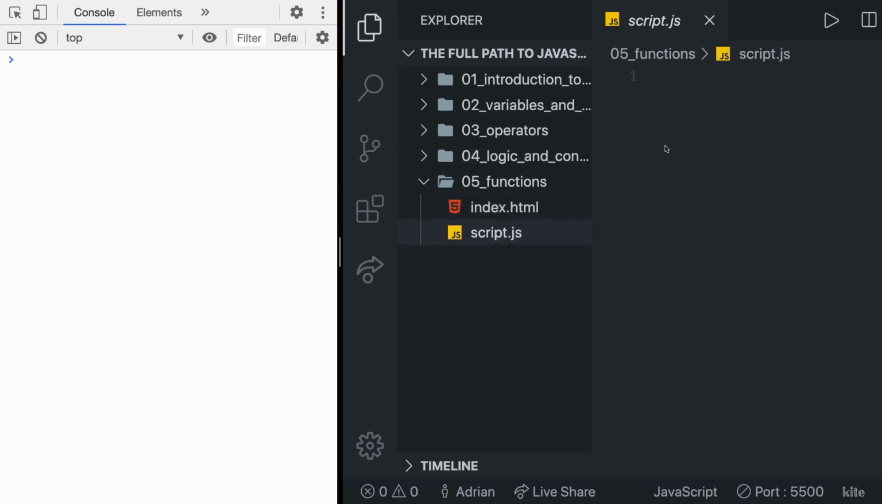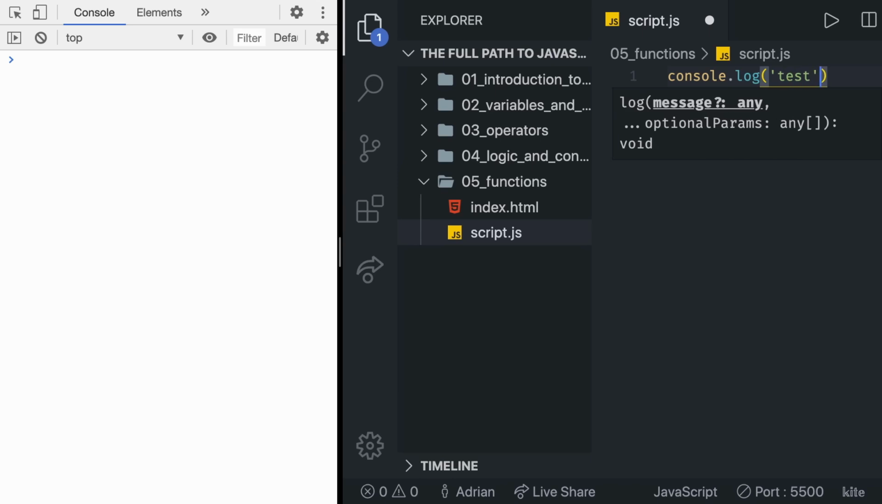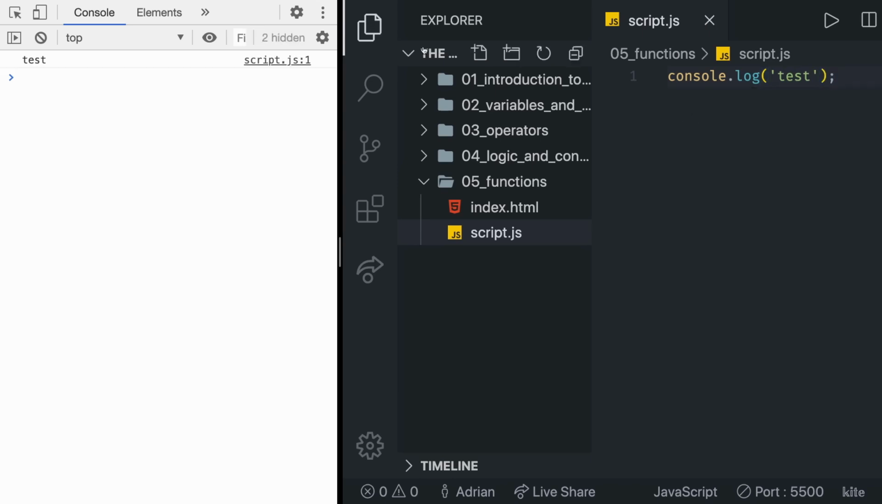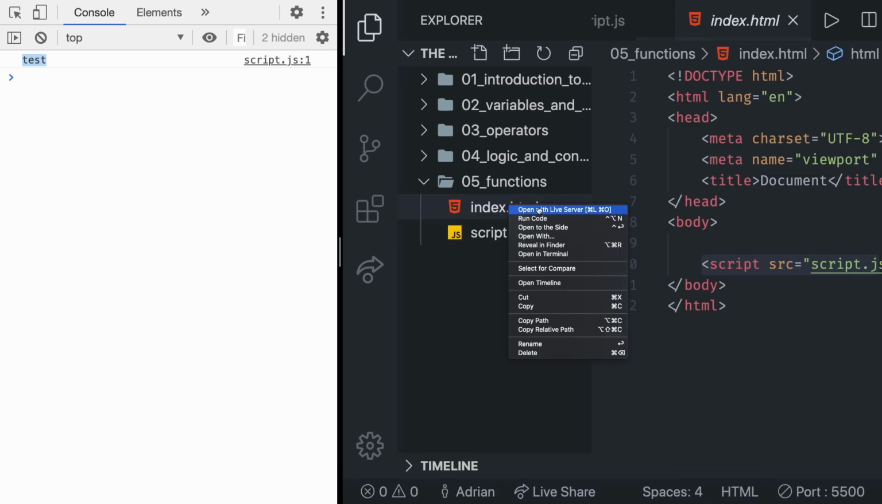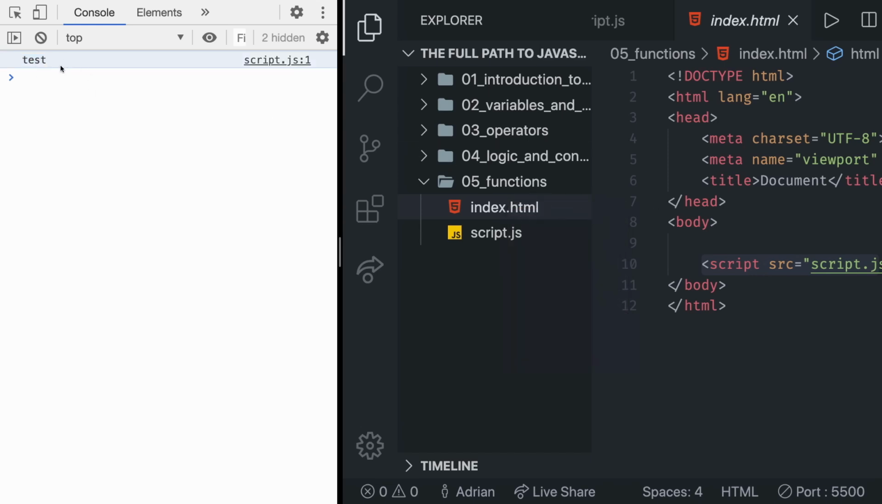In here, in the script, let's write a simple console log. Let's do test. And if we save this, you should be able to see this on the side. So I just right-clicked on the index.html and opened it with Live Server. Afterwards, I just opened the console in the browser, and that should leave you with the console on the left side and the code on the right side if you set it up that way.